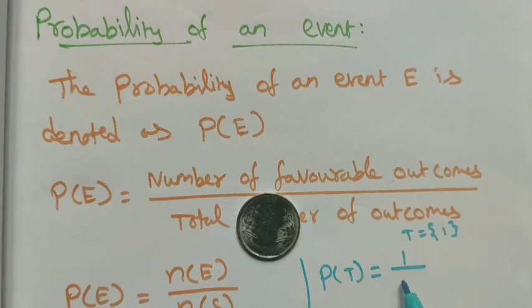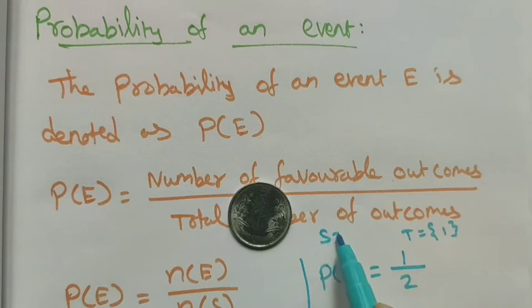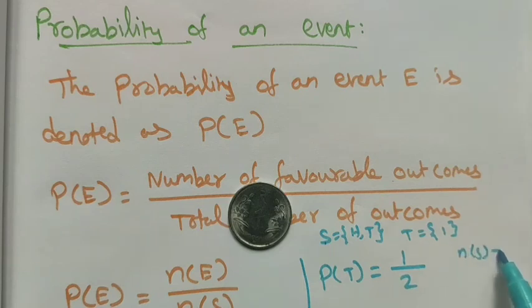So the sample space S is head and tail, and N of S is equal to 2 and N of T is equal to 1. N of E divided by N of S is 1 by 2. Then the probability of the tail is 1 by 2.